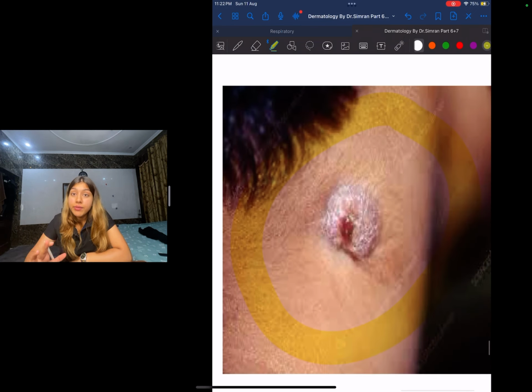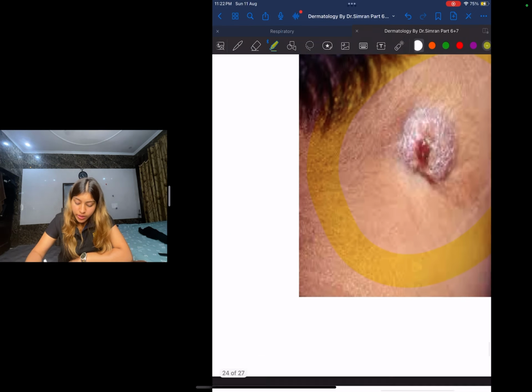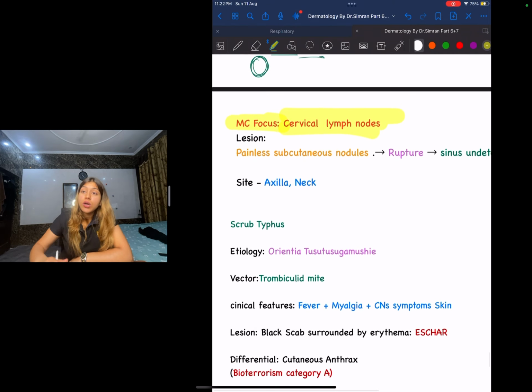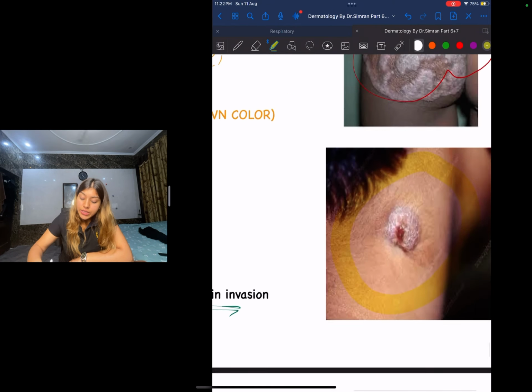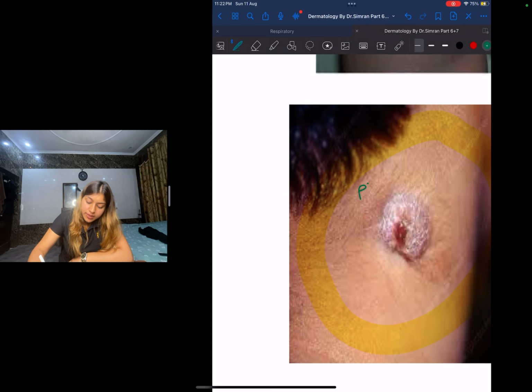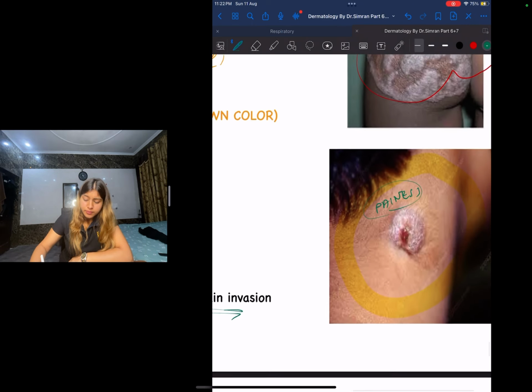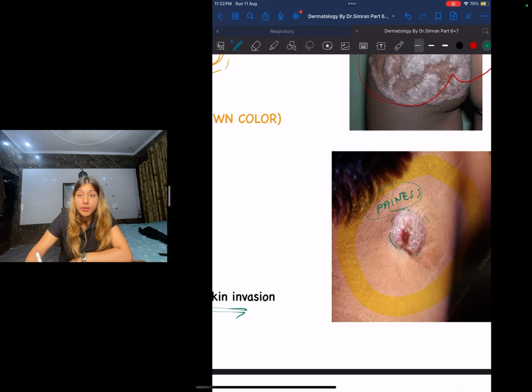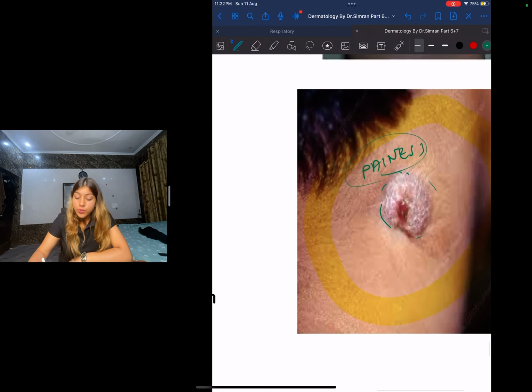And one very important thing you need to know: let us talk about the lesion a little bit. These lesions are going to be painless. It is going to be a painless subcutaneous lesion. You can see this is involving the lymph node.